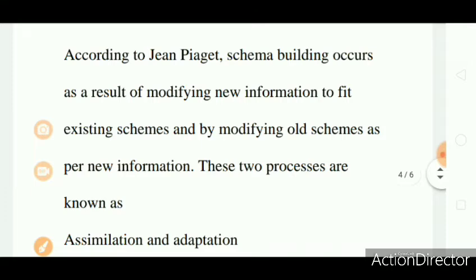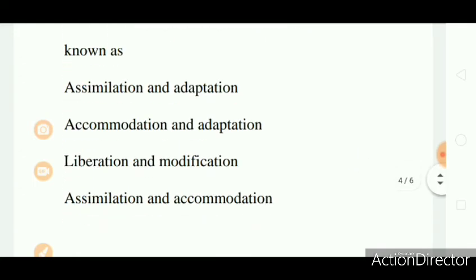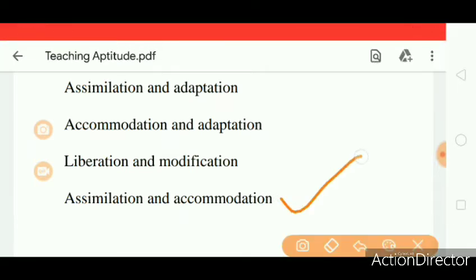Question 4. According to Jean Piaget, schema building occurs as a result of modifying the new information to fit the existing schemes and by modifying the old schemes as per the new information. These two processes are known as assimilation and adaptation, accommodation and adaptation, liberation and modification, assimilation and accommodation. The right answer is assimilation and accommodation.